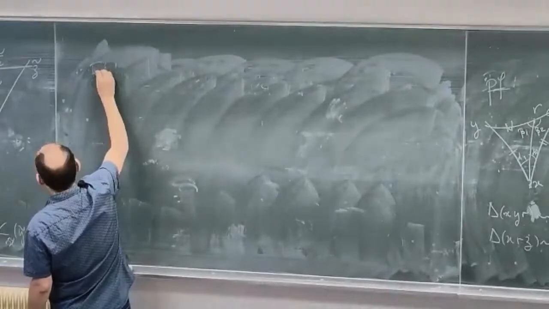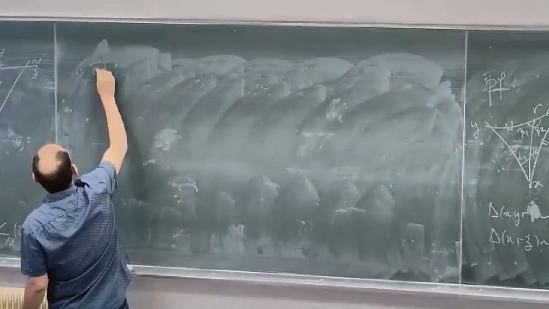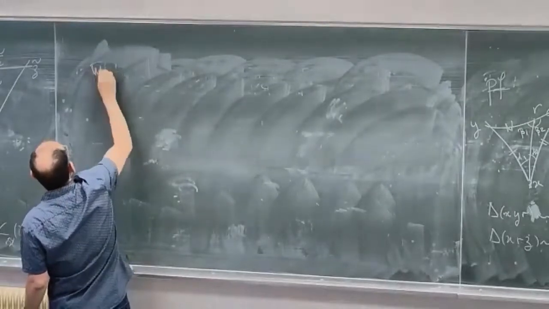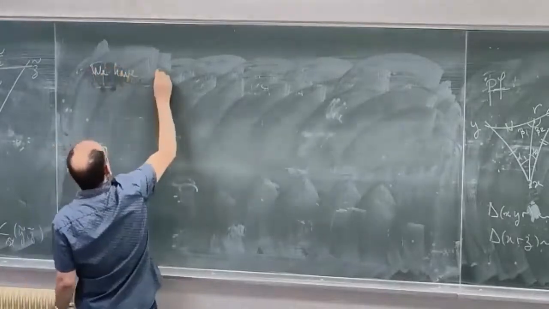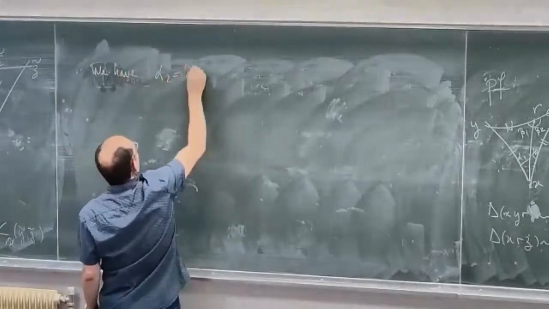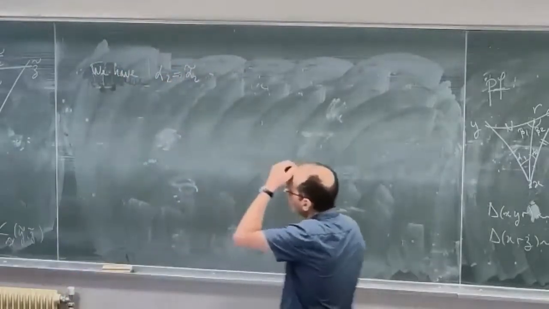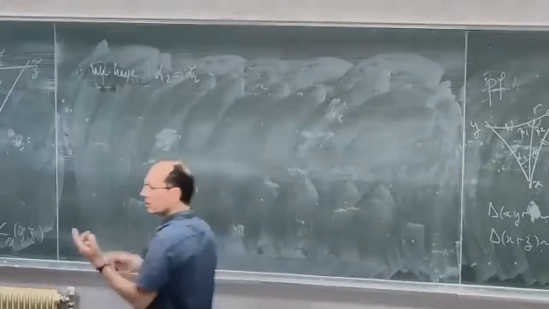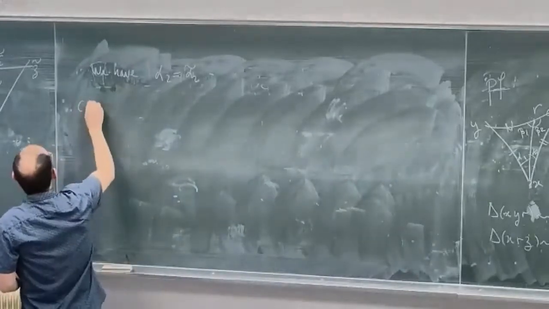So we have equality of angles. In particular, the most important is that alpha 2 is equal to alpha 2 tilde. And now I have to use twice the CAT(K) property.